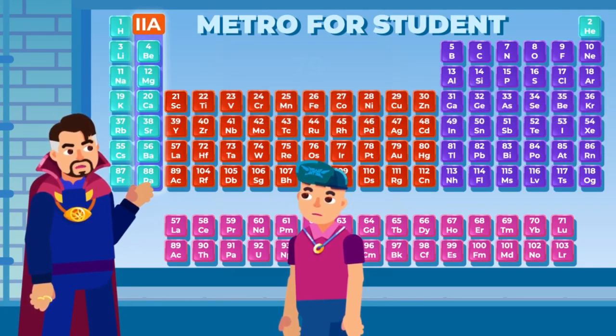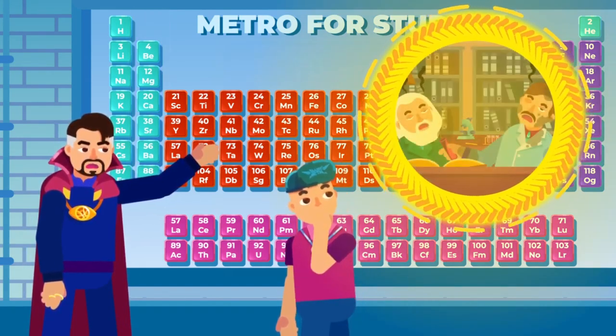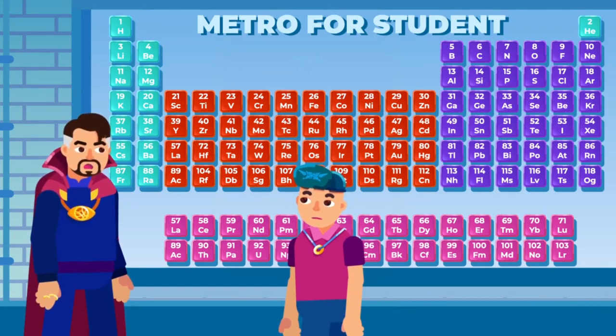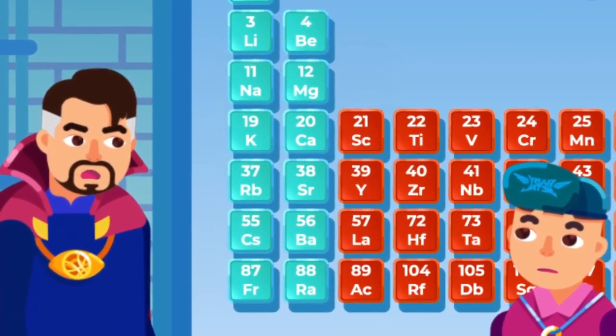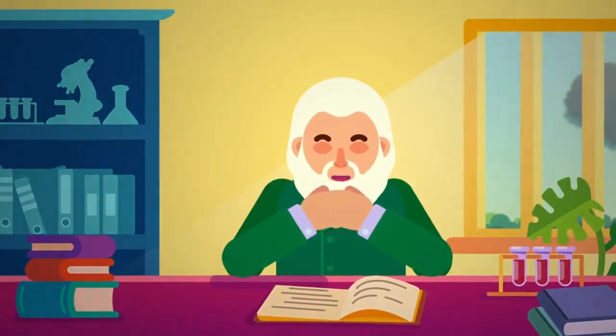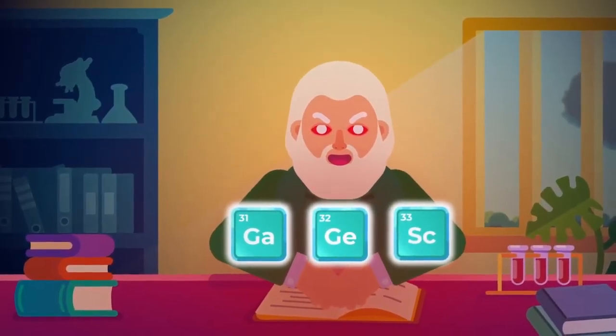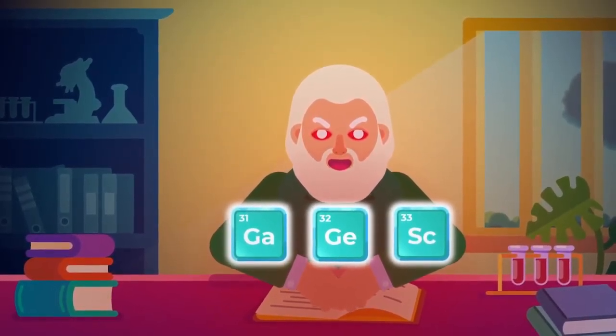Elements that were put into the same group were put there because they reacted similarly to other elements in that group. And although this wasn't known at the time, this was because the elements in the same group have the same number of electrons on the outer shell. You see how Mendeleev was just out here predicting all of this stuff without even knowing about the electron arrangements. The guy was a genius.